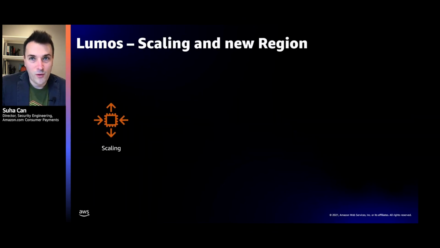We talked quite a bit about security. Obviously, it was a major part of our effort, but I also want to briefly touch upon some of the requirements in the other aspects of Lumos. One of them is around scaling our new region. As I said, Lumos is 100% infrastructure as code. It's 100% hosted by AWS. We do not have to deploy our infrastructure for peak utilization. This offers us cost benefits.